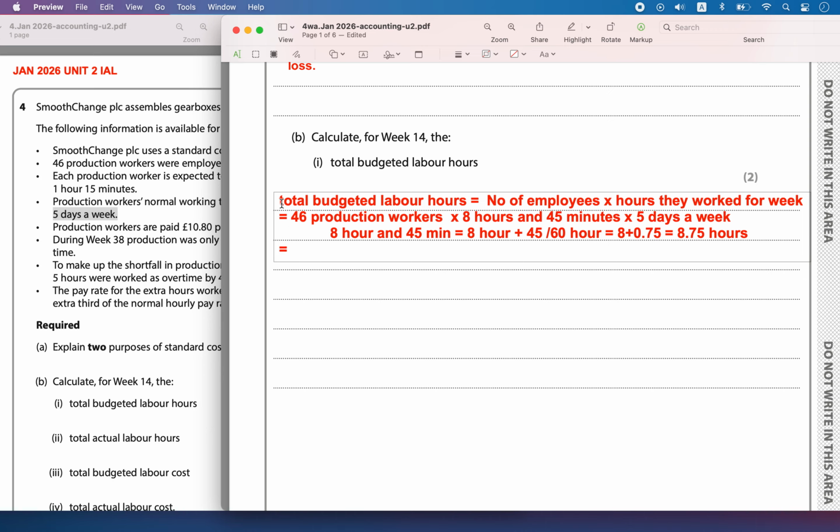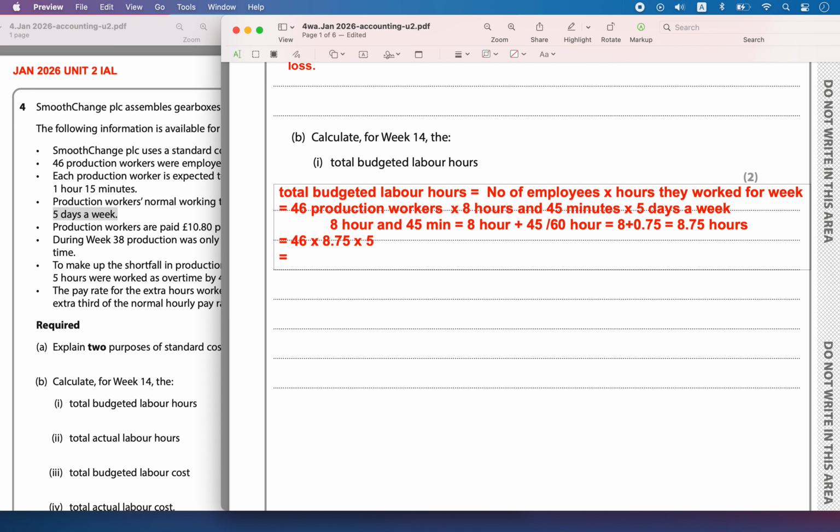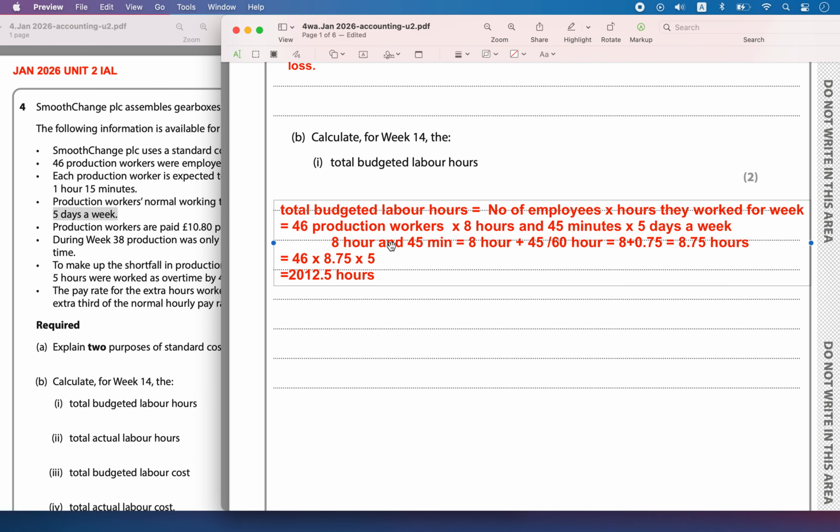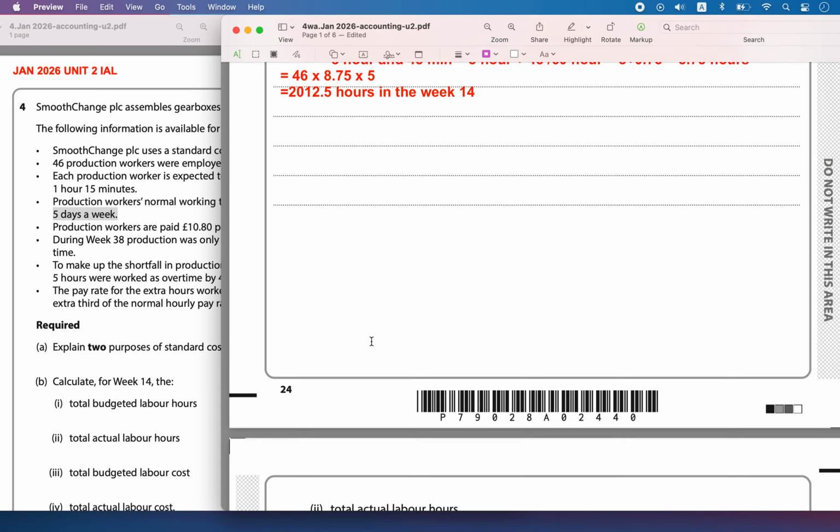So the total budgeted labor hours is equal to 46 into 8.75 hours they work in a day, and they work for 5 days. That is going to be equal to 2012.5 hours. So this is the total budgeted hours they are expected to work in the week, week 14.